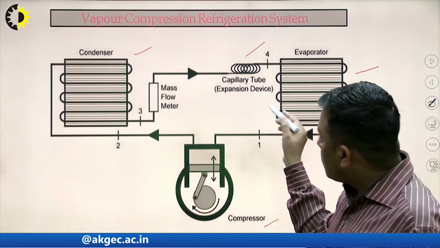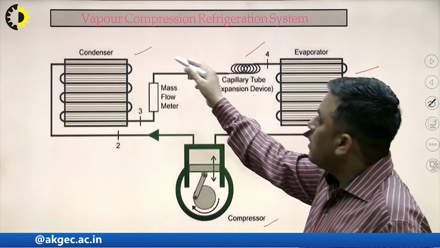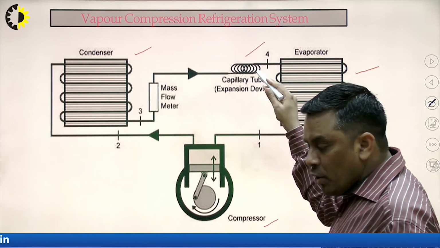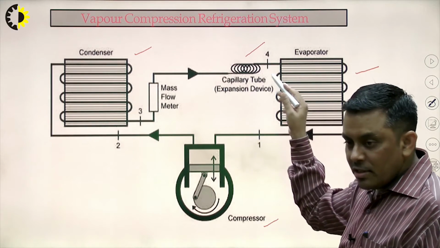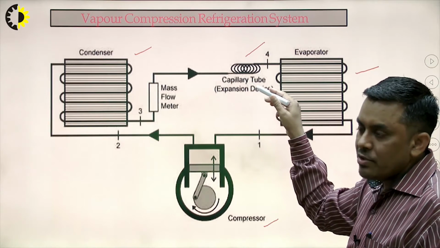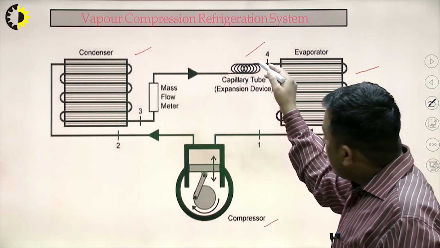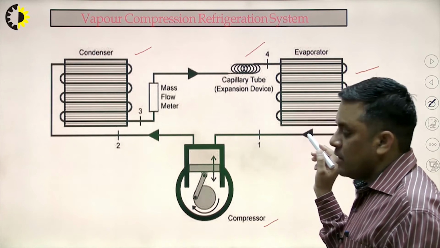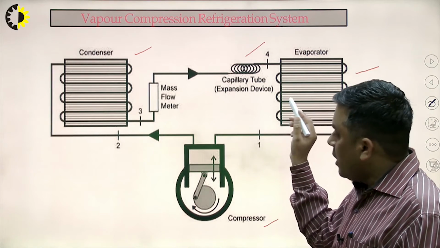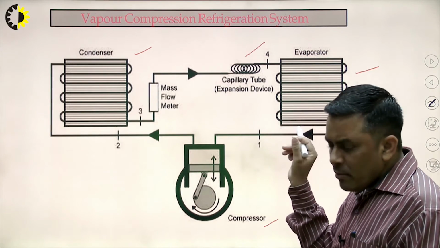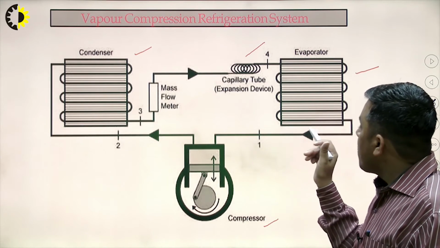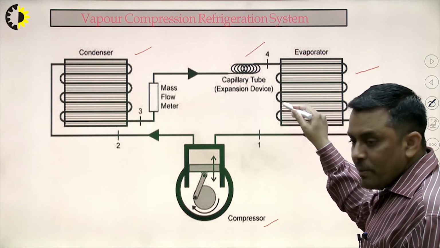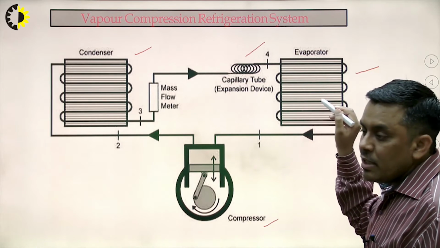Here, because of the expansion of the liquid refrigerant, its pressure decreases. Because of the decrease in pressure, there is a possibility of partial evaporation. Okay, so the refrigerant which is coming out from the expansion device is liquid plus vapor, a very little amount of vapor is there. But in this process its temperature and pressure reduce suddenly.